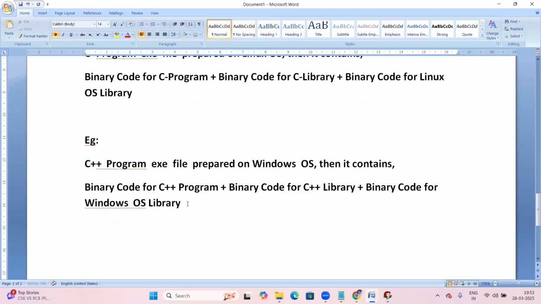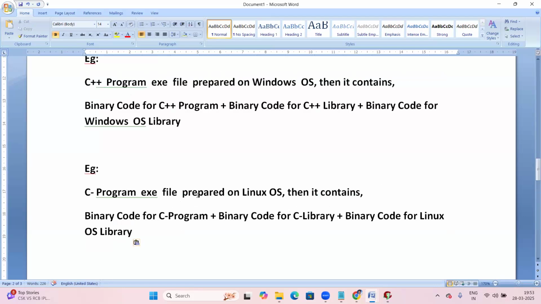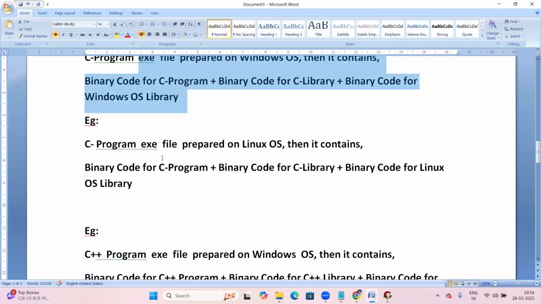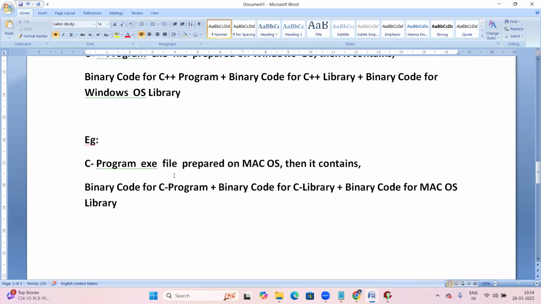Suppose one more example. A C program exe file prepared on Mac OS, one more OS. Then it contains binary code for the C program, binary code for the C library, and binary code for the Mac library, right? So what is happening here? In all the four cases, the first example, the next example, which is the common point here? The OS library.